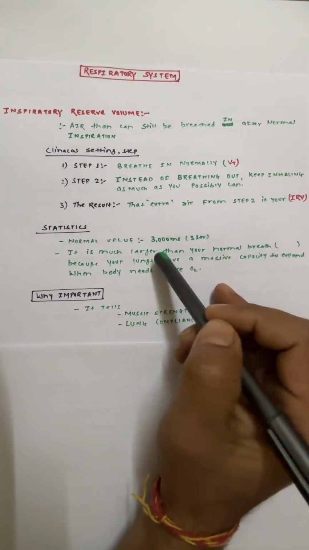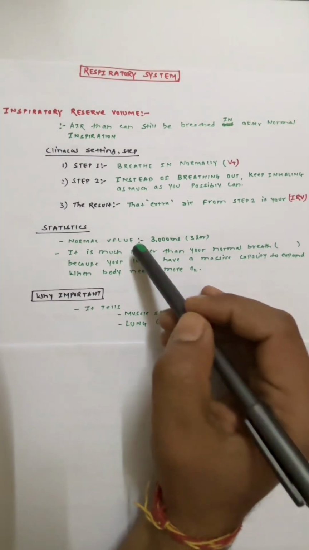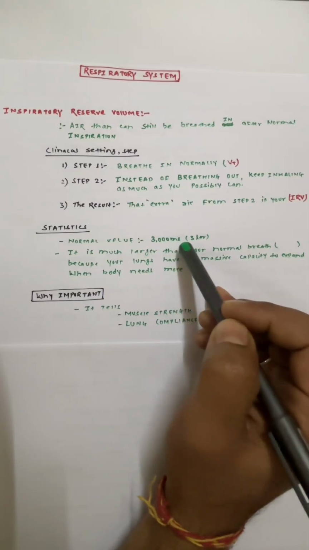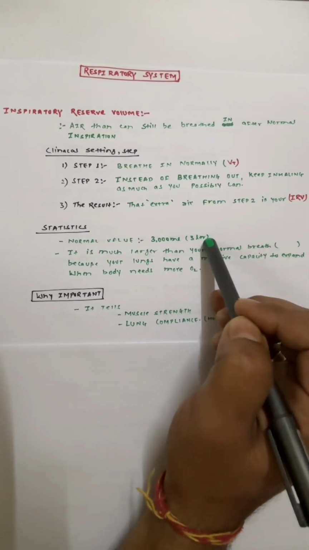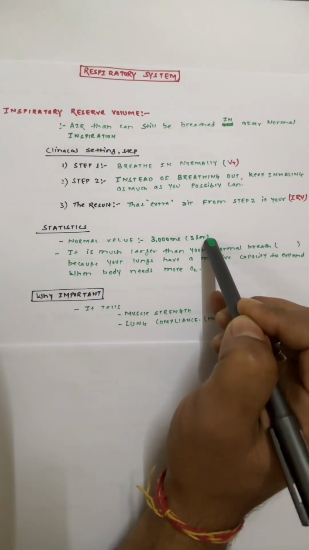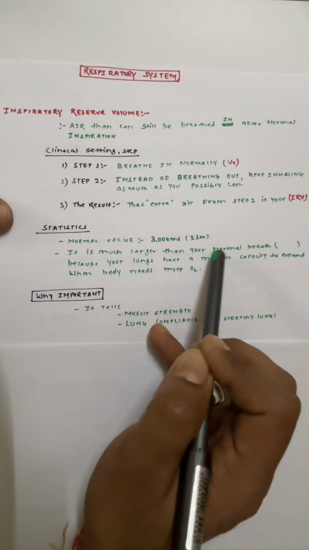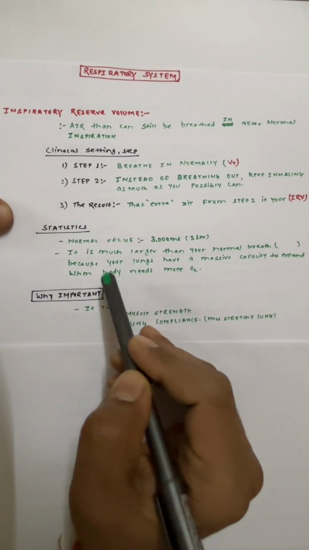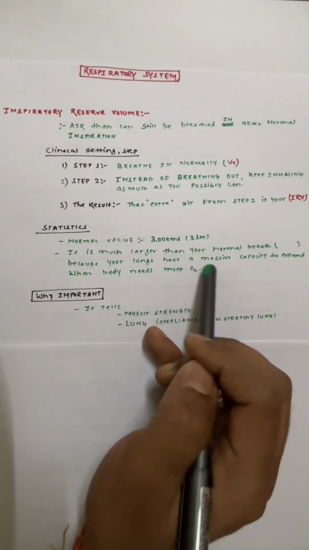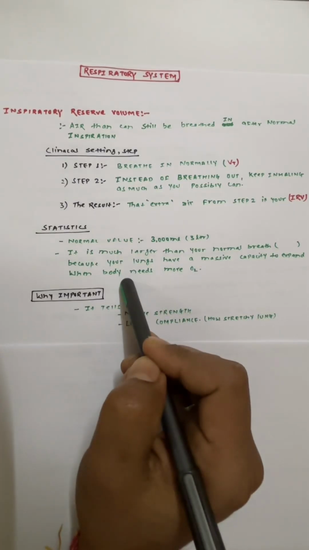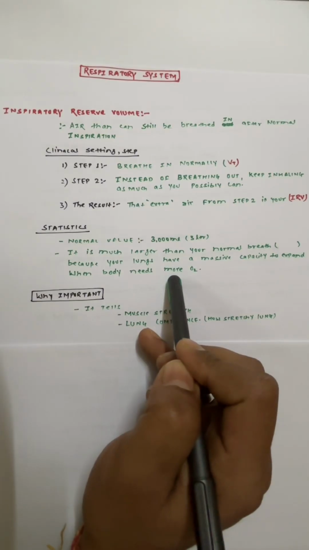From the statistics point of view, the normal value will be 3000 ml, or you can say 3 liters. So we can see that it is much larger than your normal breath. Why? Because our lungs have a massive capacity to expand when the body needs more oxygen.